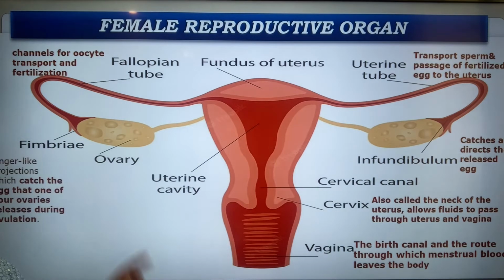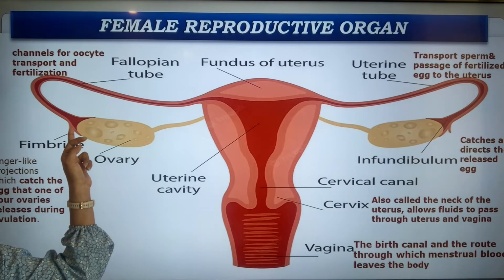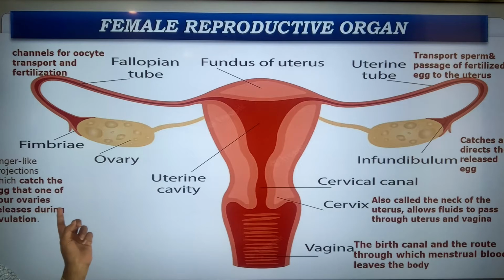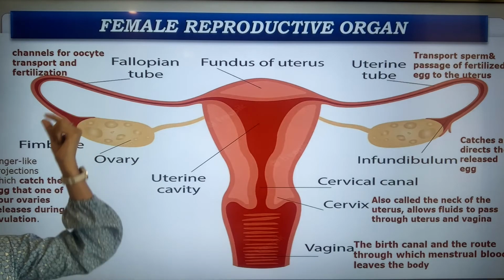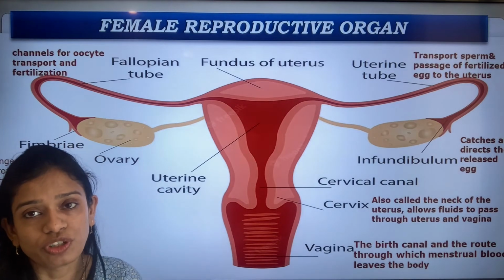The next is the fimbriae. It is the finger-like projection. See here, these are the finger-like projections. It catches the egg from one of the ovaries and puts it into the fallopian tube during the time of ovulation.